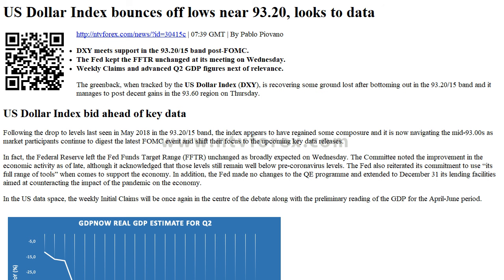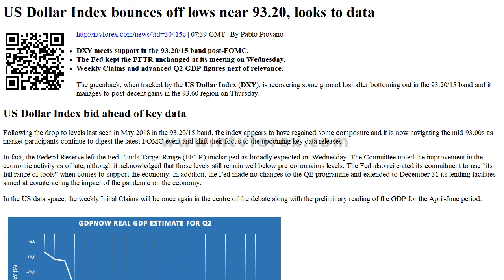The committee noted the improvement in economic activity as of late, although it acknowledged that those levels still remain well below pre-coronavirus levels. The Fed also reiterated its commitment to use its full range of tools when it comes to supporting the economy. In addition, the Fed made no changes to the QE program and extended to December 31 its lending facilities aimed at counteracting the impact of the pandemic on the economy.